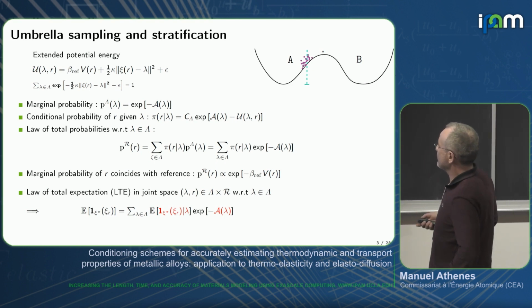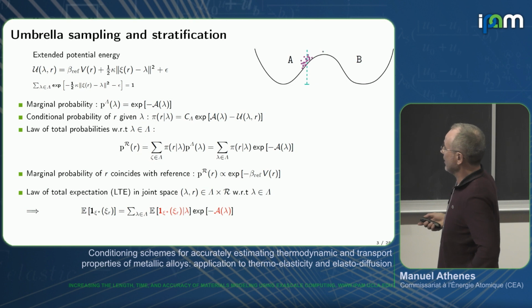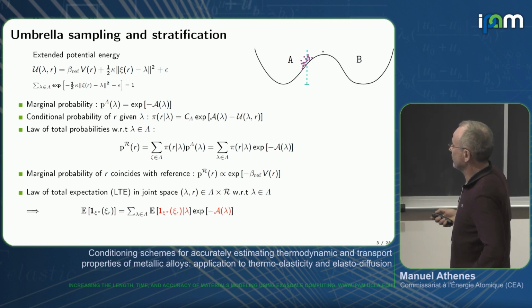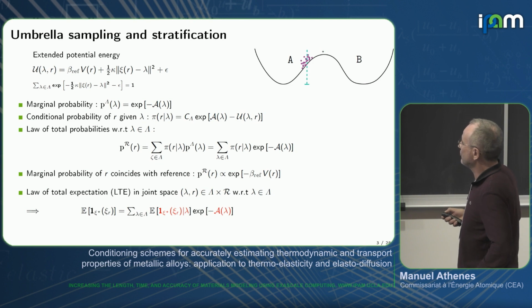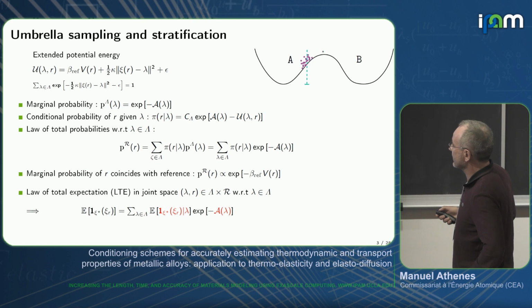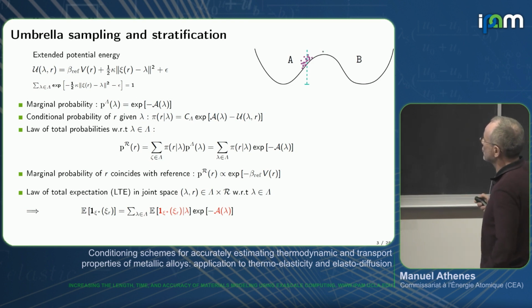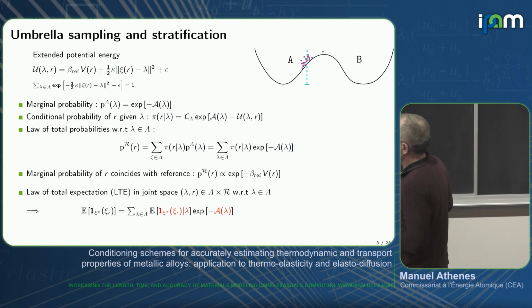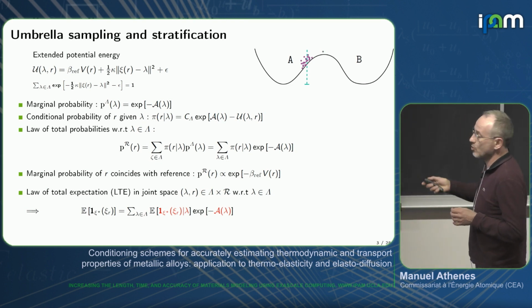To circumvent the problem of free energy barriers, the main technique is to introduce a bias in the simulation, which was called the umbrella potential. So here it's a harmonic potential that is added to the system. So we need a reaction coordinate xi. We can define an external potential energy and do a simulation with various positions of the umbrella potential, so that we can cover the barrier and compute the free energy along the barrier.